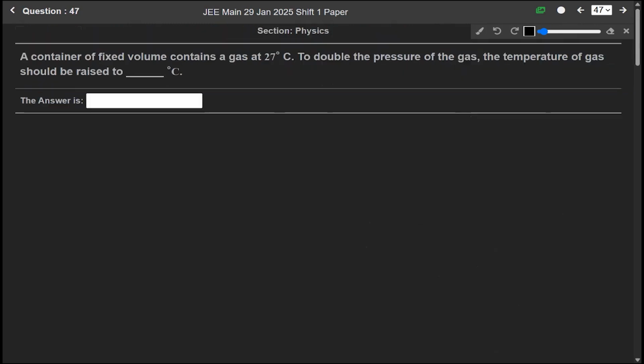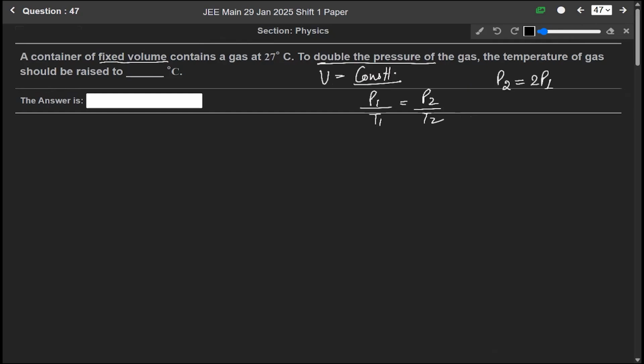Now question 47. A container of fixed volume contains a gas at 27 degrees Celsius. To double the pressure of the gas, the temperature of the gas should be raised to. Okay. So we are given a fixed volume, meaning volume is constant here. So applying the formula P1 over T1 equals P2 over T2, and we are given that to double the pressure, P2 equals 2P1.